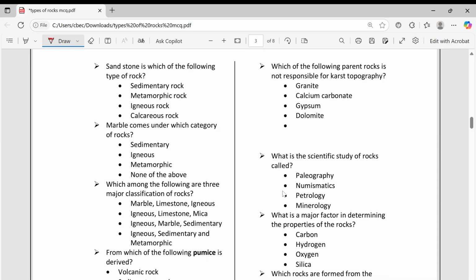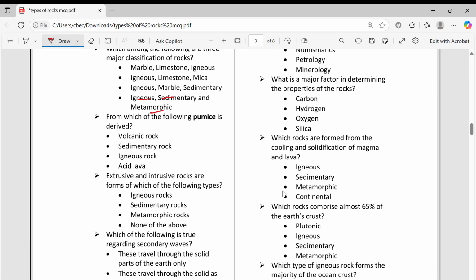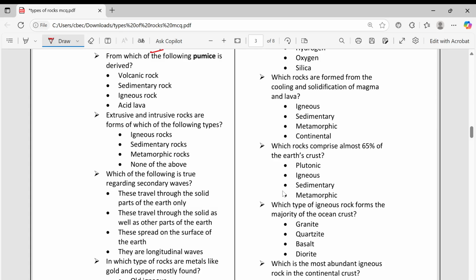Sandstone is which of the following rocks? It is a sedimentary rock, I told. Marble comes under which category of rocks? This is metamorphic, comes from limestone. Which among the following are the three major classifications of rocks? Igneous, sedimentary and metamorphic rocks. From which of the following is pumice derived? Pumice is a volcanic rock.